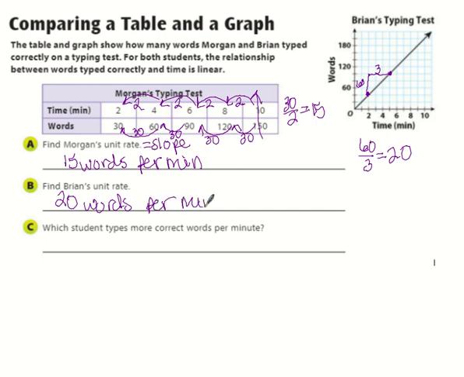per minute. It says which student types more correctly words per minute? Well, which one has a faster unit rate? Which one has more per minute? Well, we would say Brian, because he can write 20 words per minute, where Morgan only can type 15 words per minute. So that's why knowing how to find your slope is so important, because we need to sometimes compare the unit rates, right? Which one's moving faster?